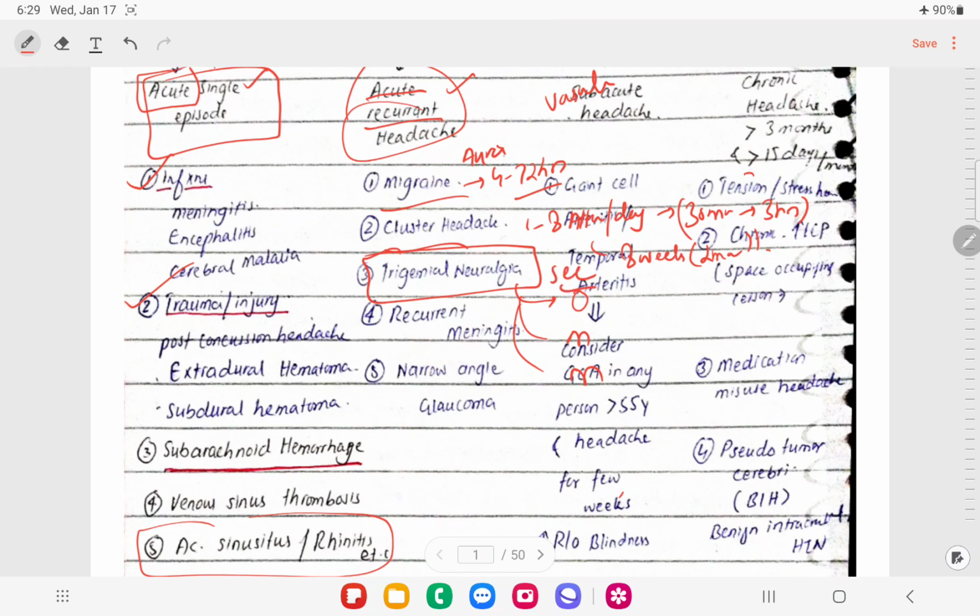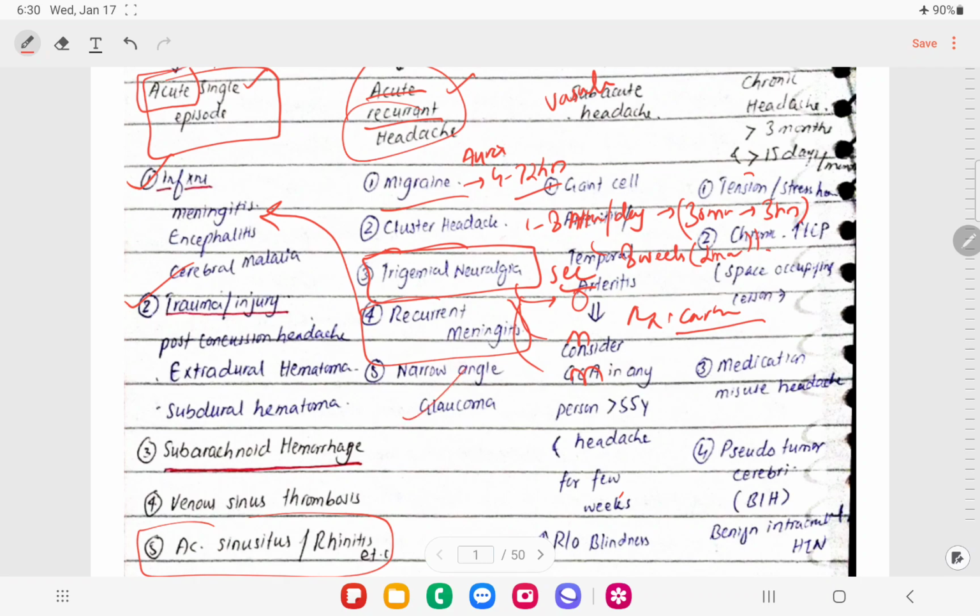We have to get an MRI brain done to see any malformation, aneurysms and tumors, right? Treatment is carbamazepine. We give the patients carbamazepine prophylactically, and second line is gabapentin and phenytoin, right? Recurrent meningitis we have discussed in the meningitis part: those patients having a fracture of the base of the skull might get recurrent meningitis, right?